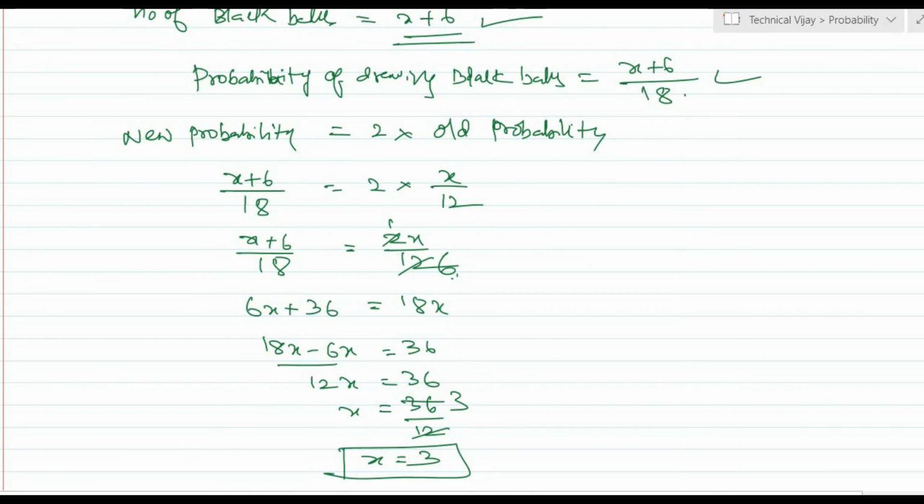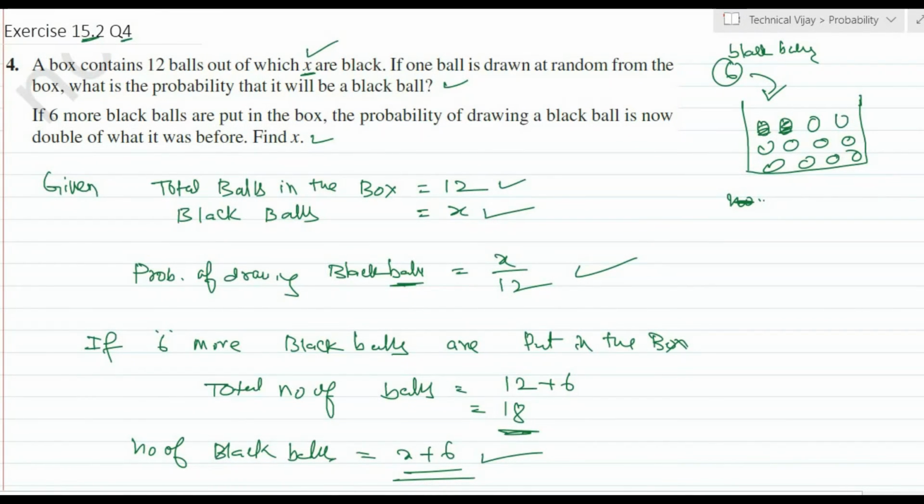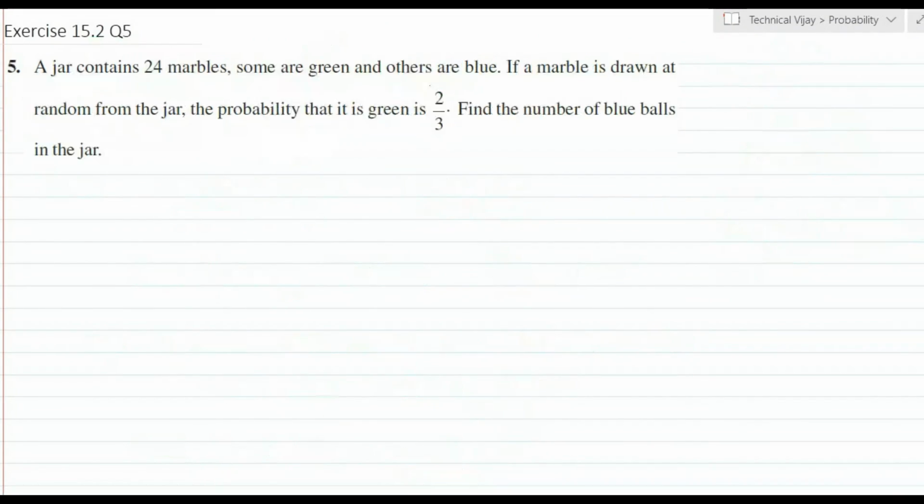That is X is equal to 3 means what? That's what he has asked, that is find X. X means what? They are black balls. Means earlier there were 3 black balls. We'll go for next one.